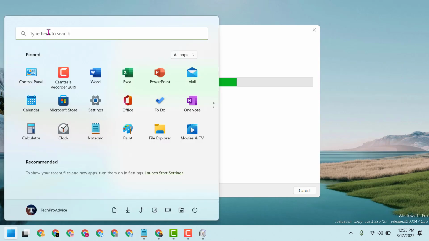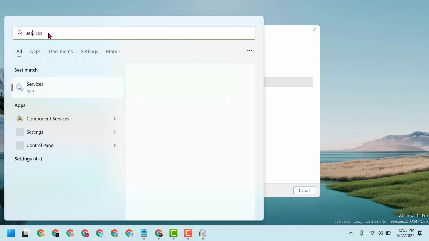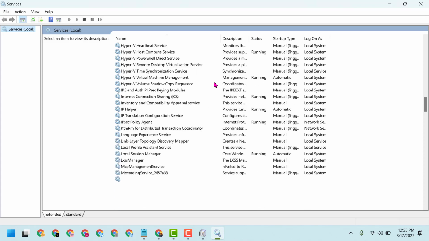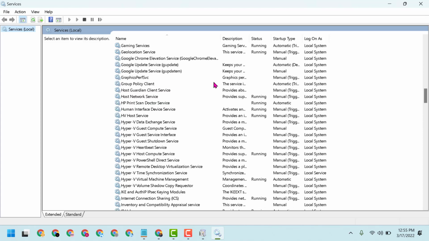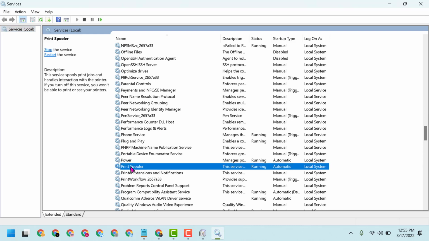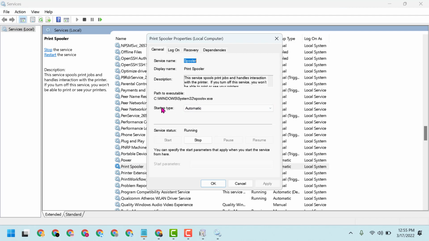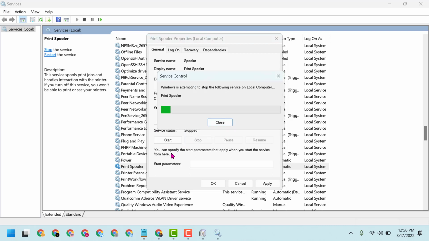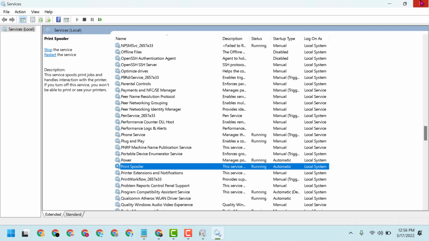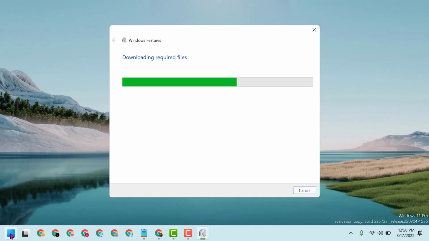Click on start. Now type here services, open services. Now here guys, you have to find out print spooler. This one, double click on it. Now startup tab should be automatic and service status should be running. In case it's stopped, just click on start, then click on apply, then click on OK. Now close it and try second method.